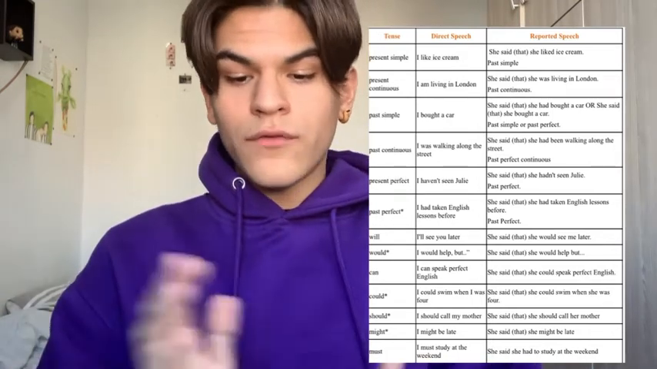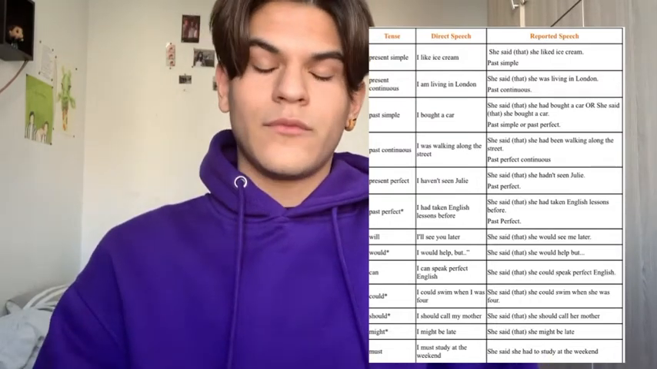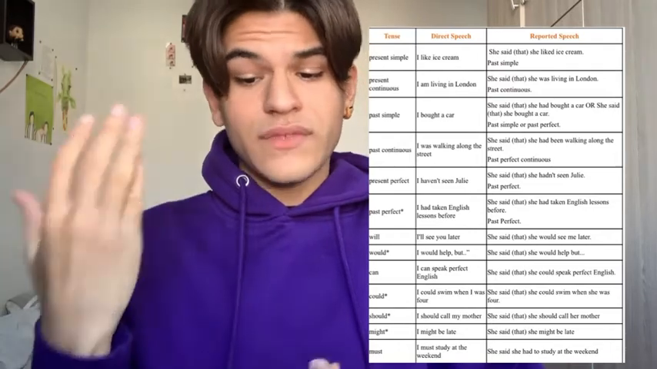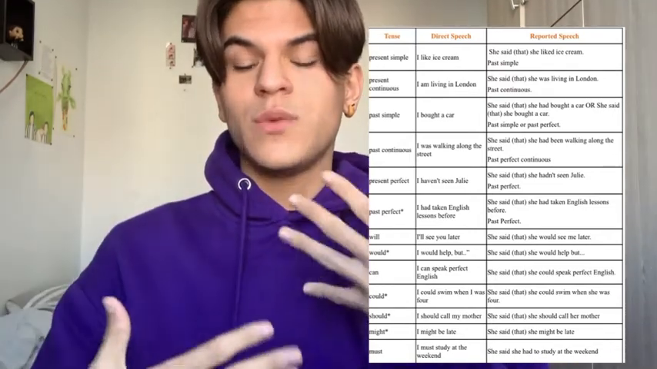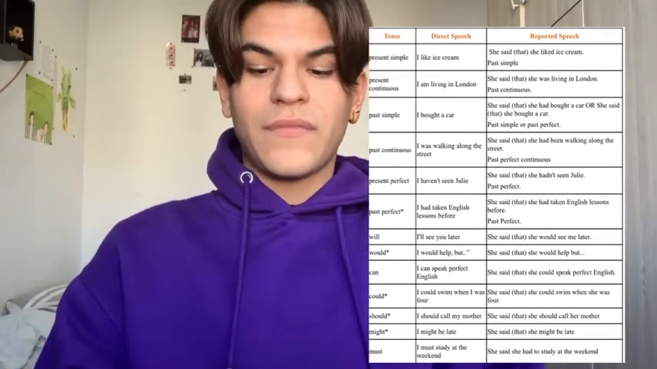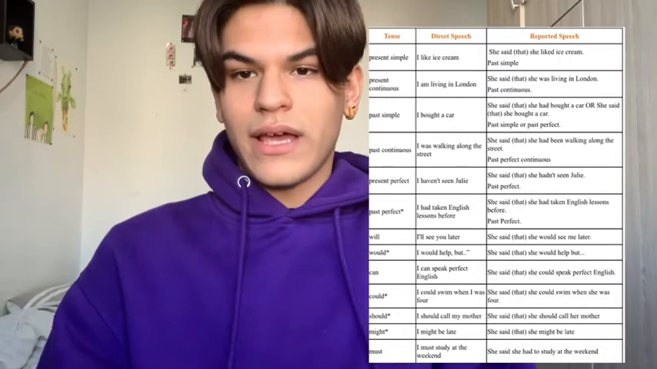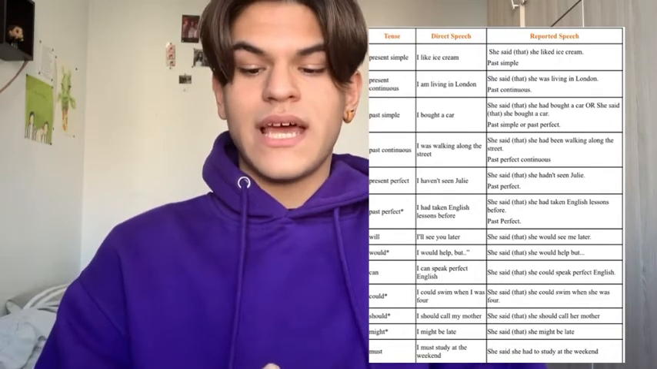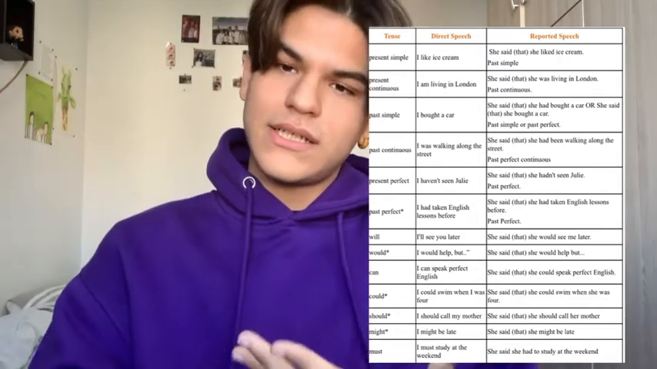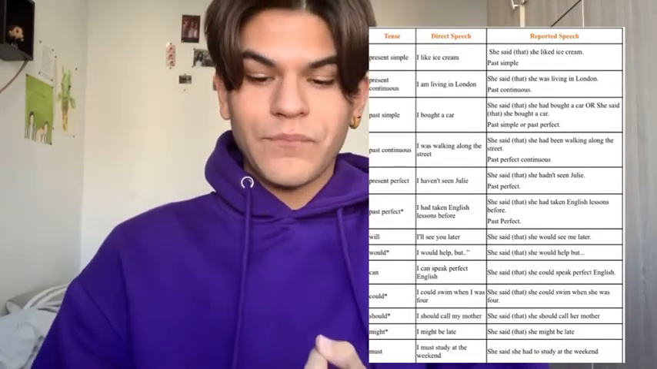With will, for example, if our sentence says, I'll see you later, in reported speech, we would say, she said that she would see me later. We continue with would. I would help her, but in reported speech, it would keep the same way. It would be the same way. So we would say, she said she would help her, but. And the same happens with could, with should, or with might.